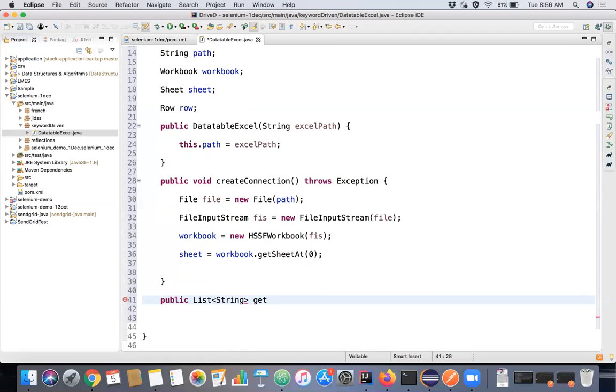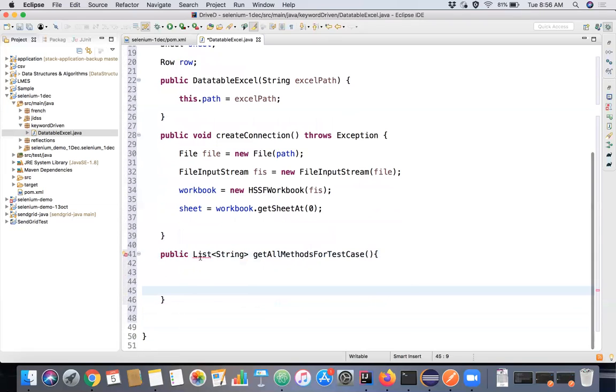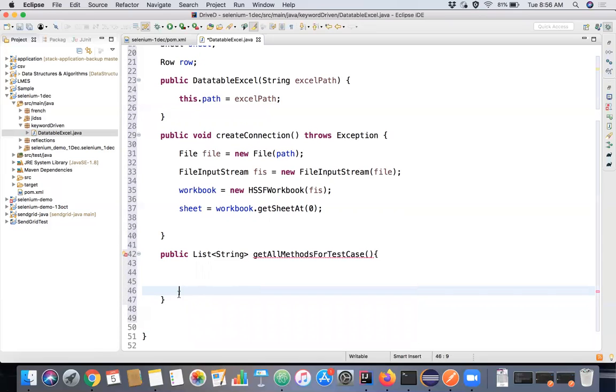Let's say the input is java.util.List, and just for now we'll return null.